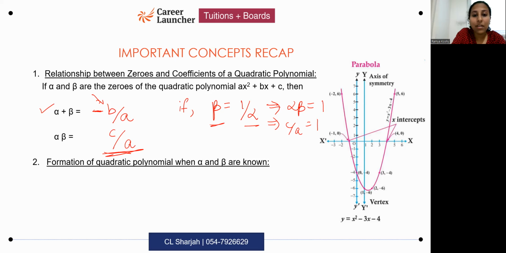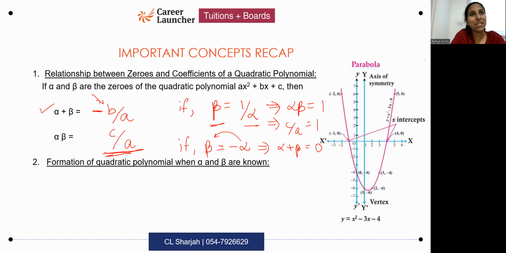If you have one zero as the negative of the other, then what will you use? One zero is the negative of the other. What will you use? Alpha plus beta.